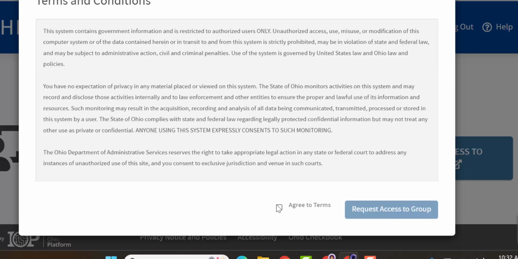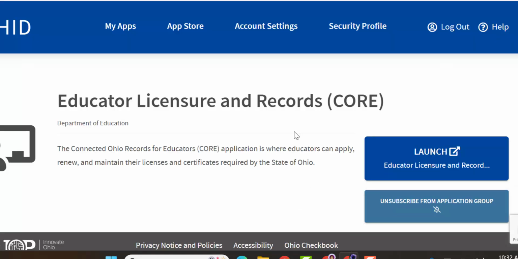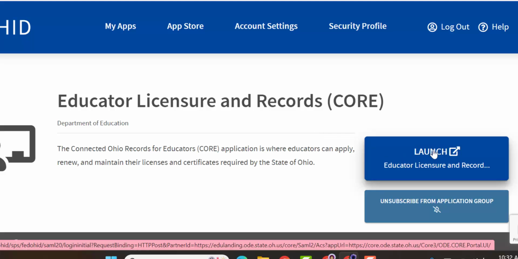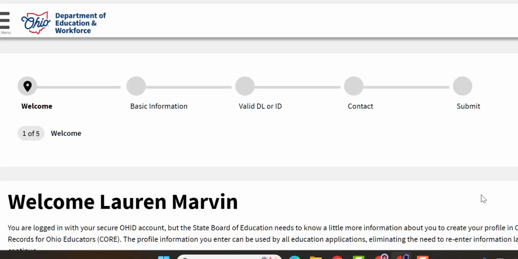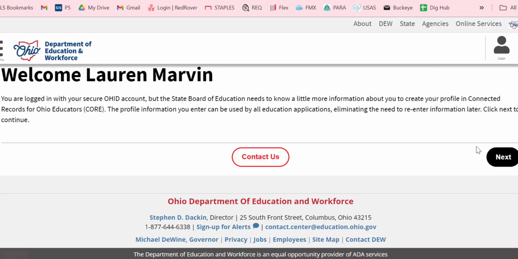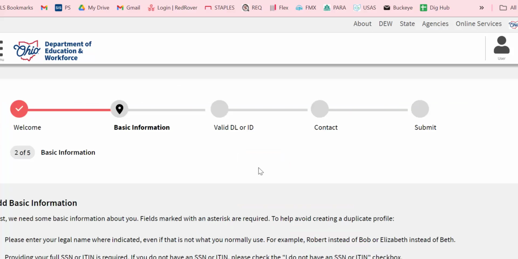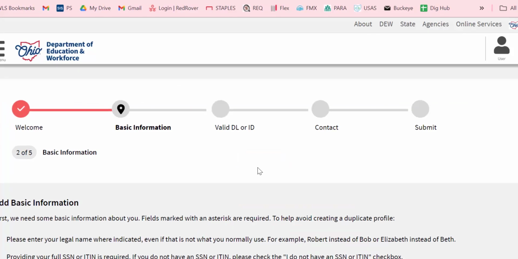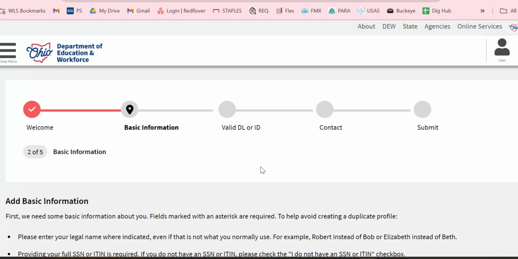You're going to agree to the terms and conditions, and now we are going to launch the Educator Licensure and Records. All right, so it's saying welcome, Lauren. So you're going to scroll down a little bit, and then we're going to click next. We're going to fill out our basic information. We need a valid driver's license or ID. There'll be stuff about your contact, and then we're going to submit.